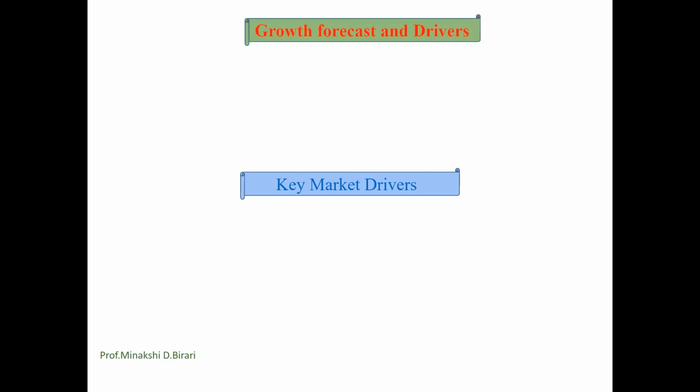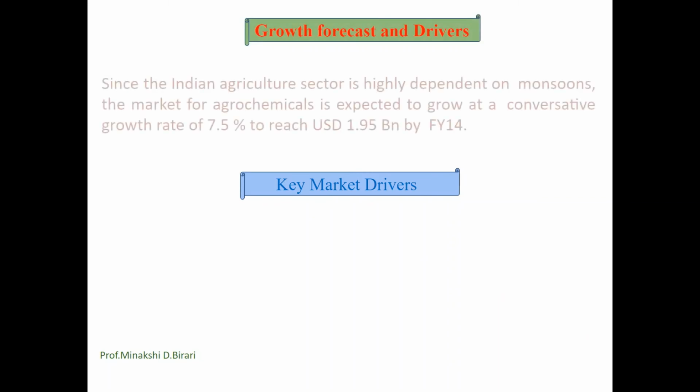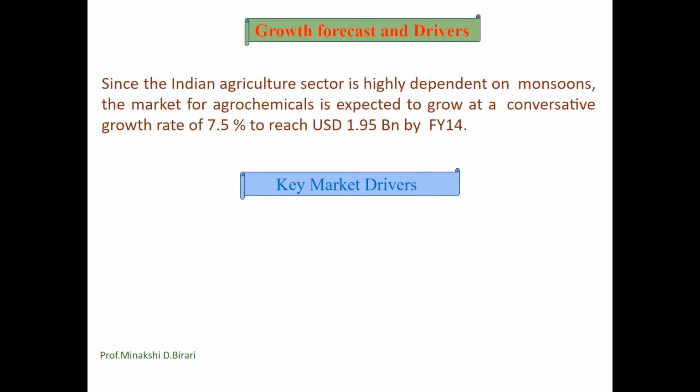Now what are the growth forecast and drivers? Since the Indian agriculture sector is highly dependent on monsoons, the market for agrochemicals is expected to grow at a conservative growth rate of 7.5% to reach USD 1.95 billion by FY14.